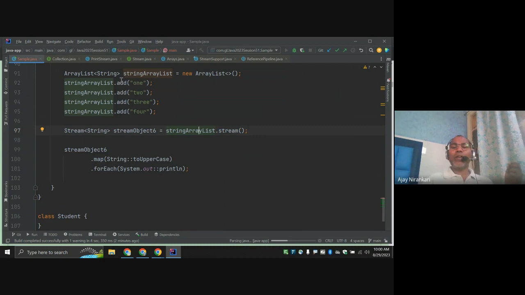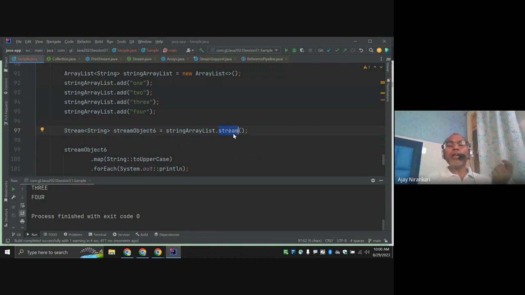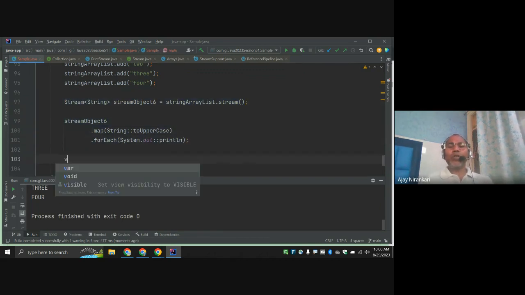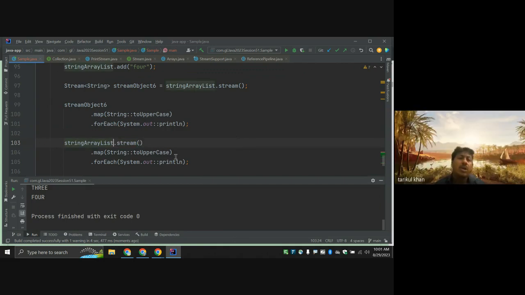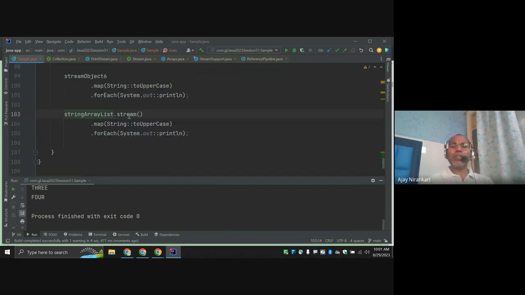If we have a list of items or arrays, collections of objects, you can invoke dot stream. They return the implementation object. Generally we say we avoid writing it this way. Don't create this object, you can use it directly. This is list dot stream, and generally in the code we write it this way.